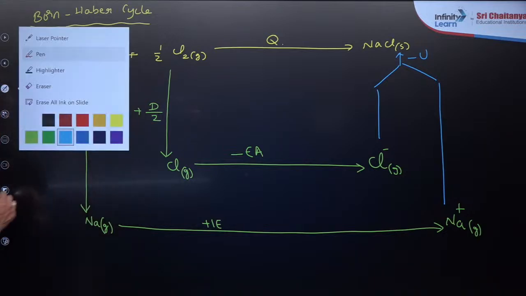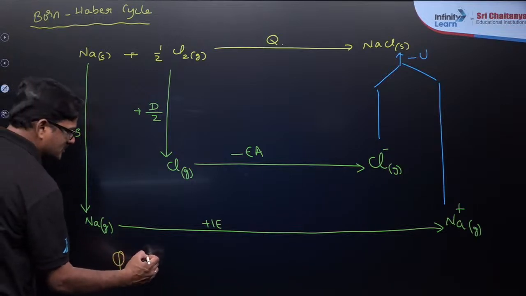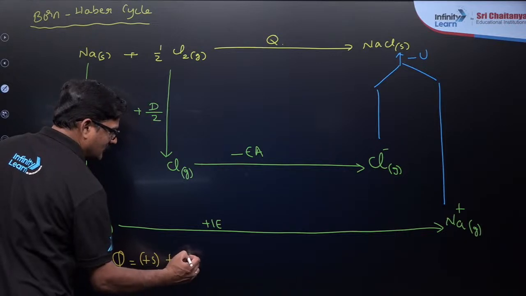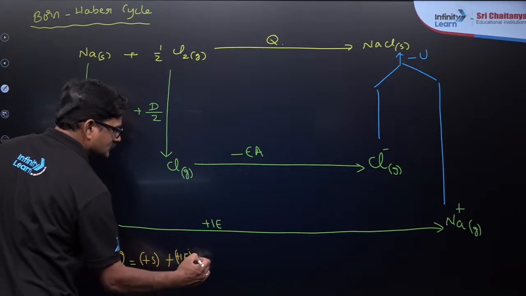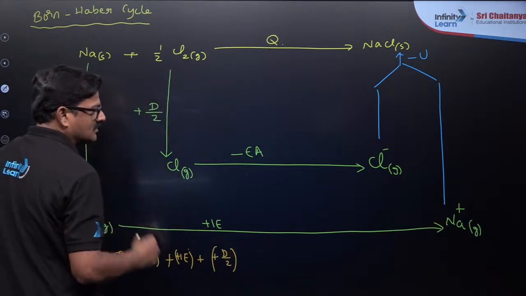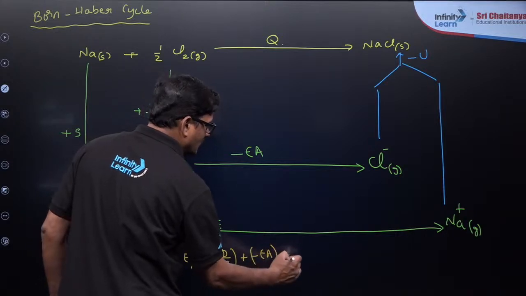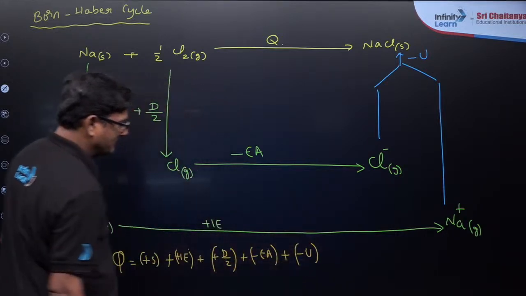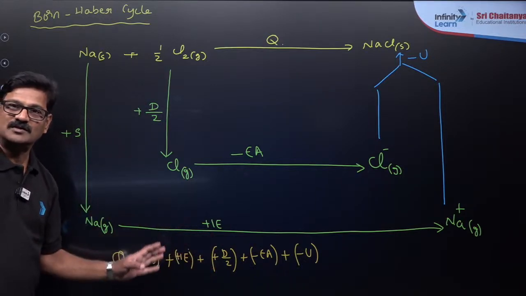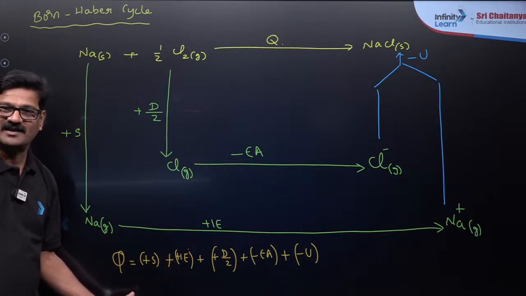So here the calculation part, dear children: Q is equal to the magnitude of plus S, plus IE, plus D by 2, minus EA, minus U, the lattice energy. Now, anything will be given, the other thing is going to be asked, as far as a simple thermodynamic algebraic calculation. One thing will be given, the other thing is going to be asked.